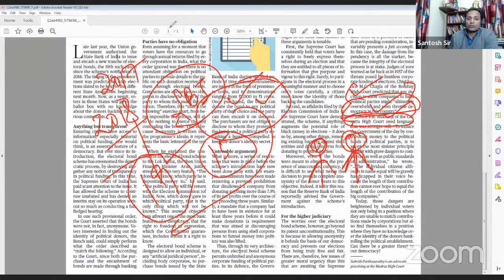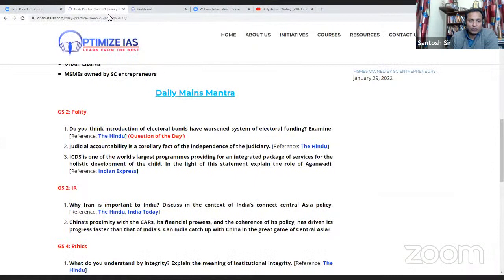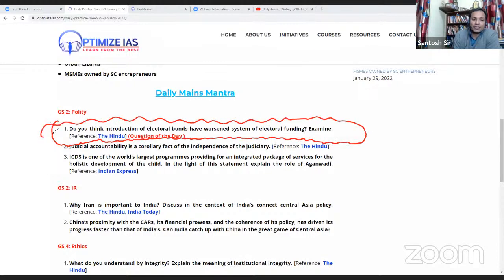Now let me take you to the question which I have framed, and let us try to write a small model answer to this question. Just one second, I'll show you the question which I have framed on the topic. The question is: do you think the introduction of electoral bonds has worsened the system of electoral funding? Examine. So the question says, do you think it has worsened?